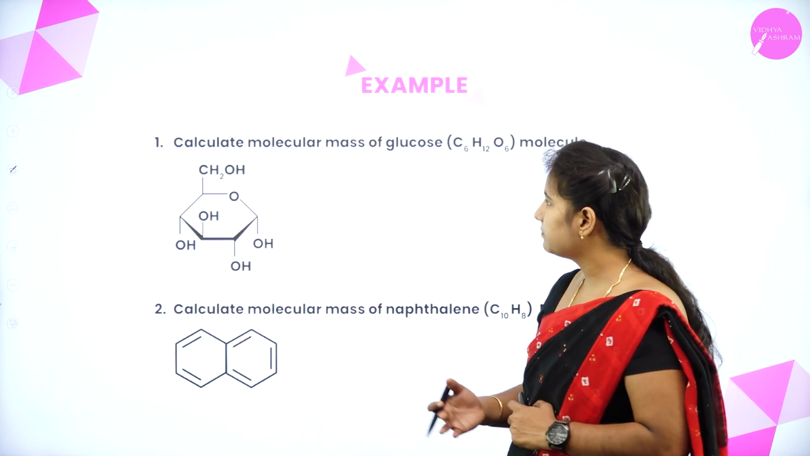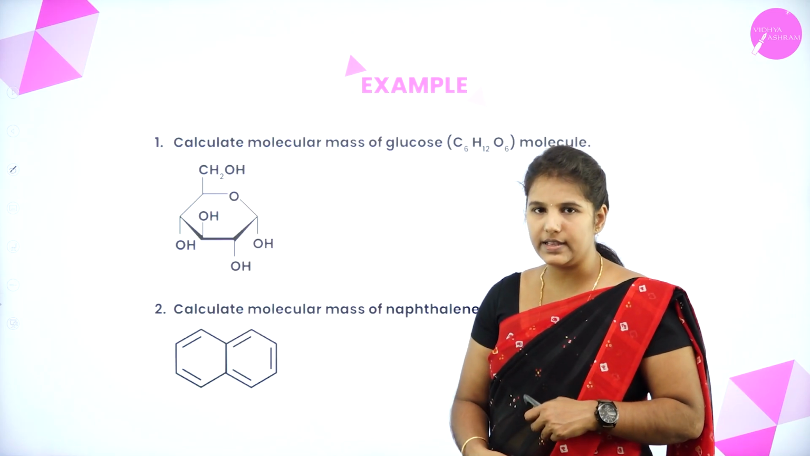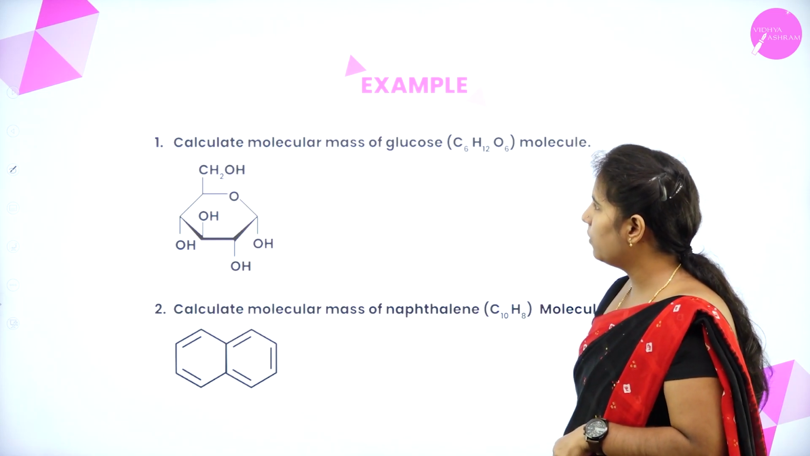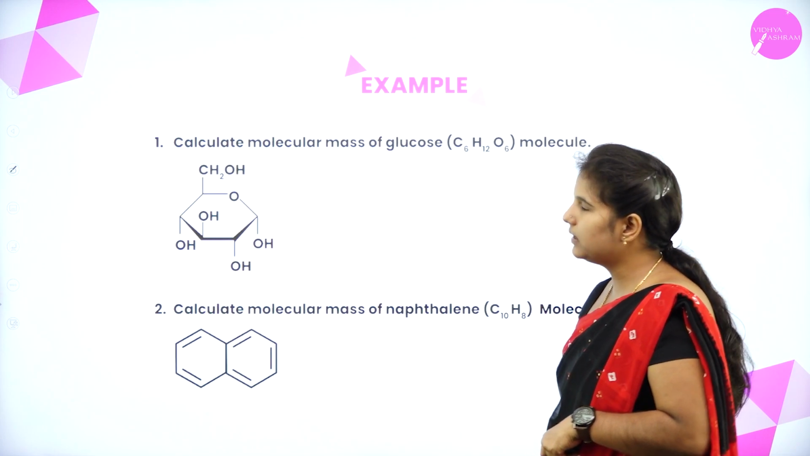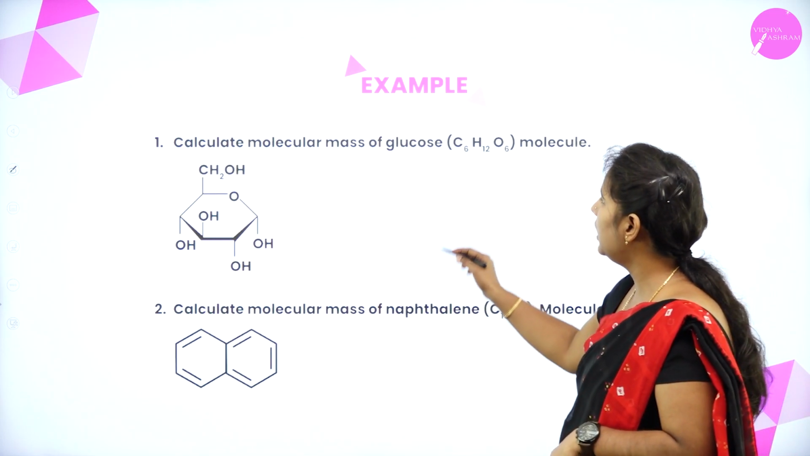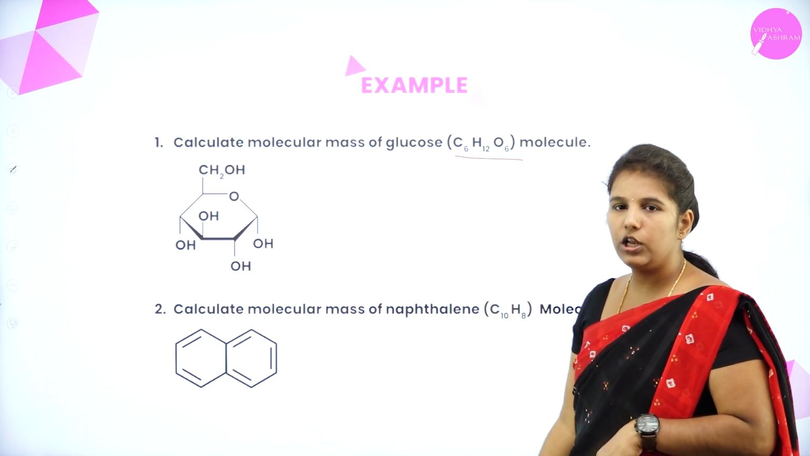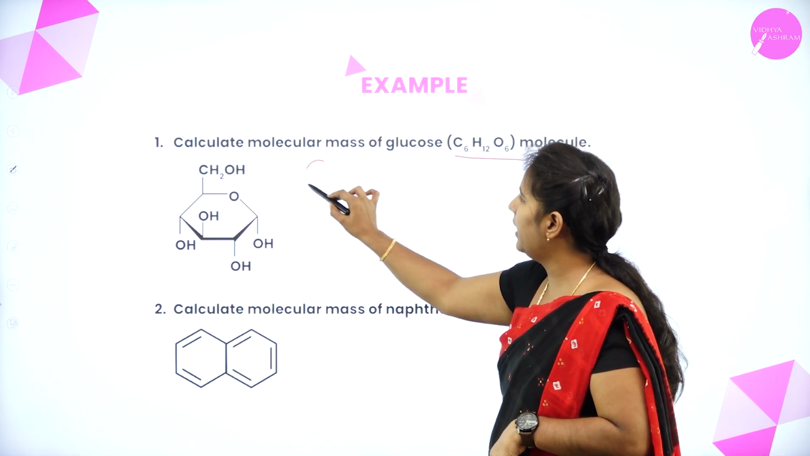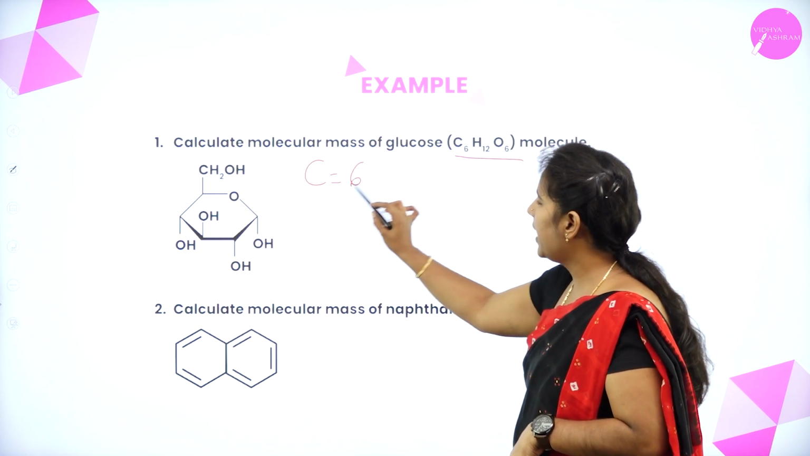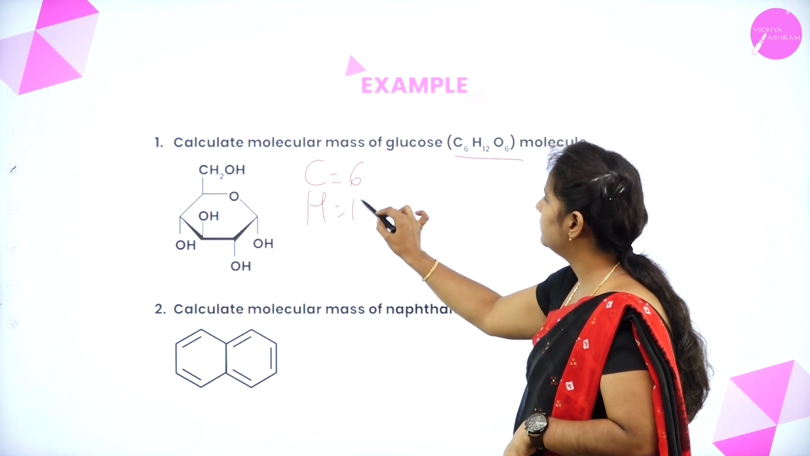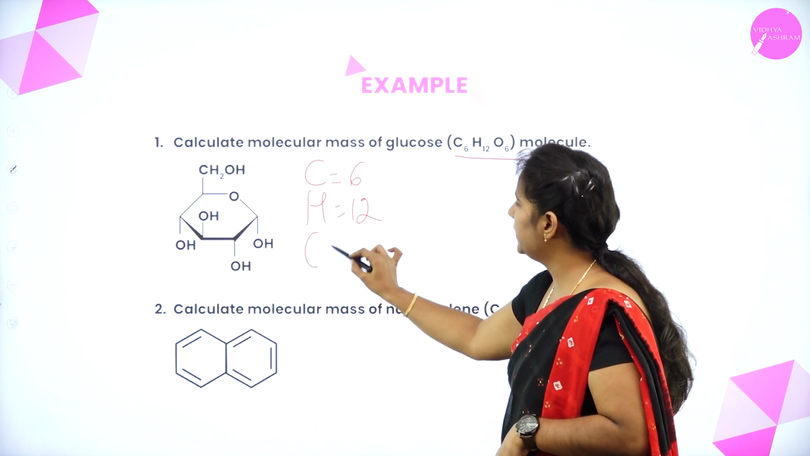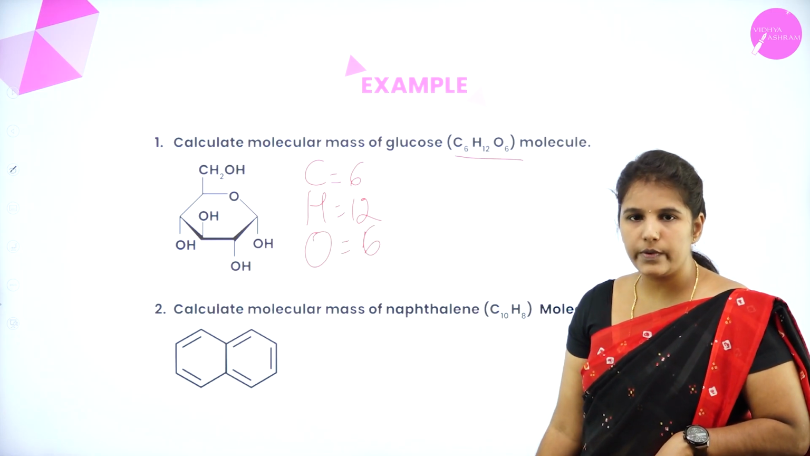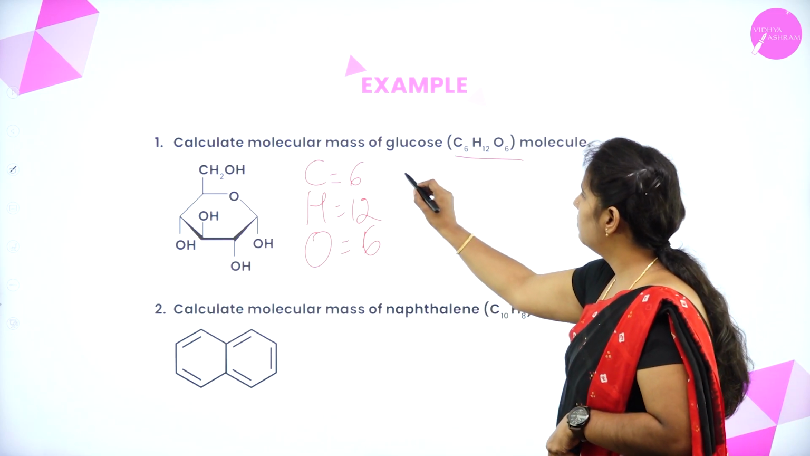Okay. Let's see another example also. Here I have listed 2 problems. One is to calculate the molecular mass of glucose. So how many carbon atoms will be there? 6. How many hydrogen? 12. How many oxygen? 6. C6H12O6.